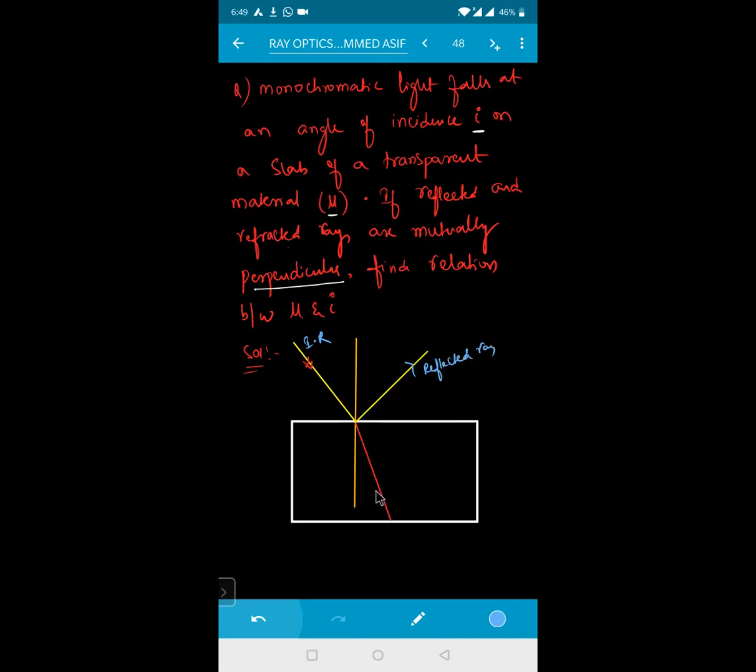180 minus this one, 90 minus theta. Angle of incidence is how much, beta? I. Angle of reflection is also I. This one is the angle of refraction. What is the problem telling, beta? The angle between the reflected ray and refracted ray is how much, beta? 90 degrees. That is the given data. Is that clear?